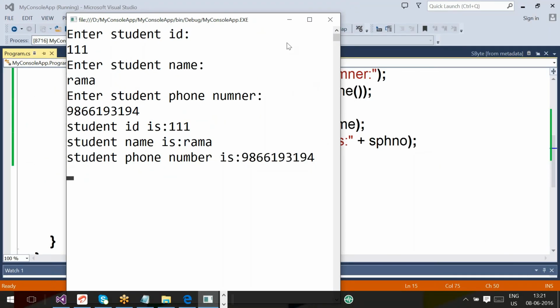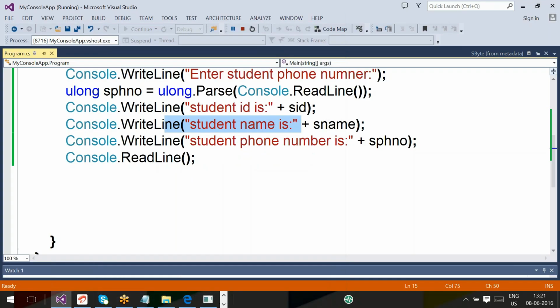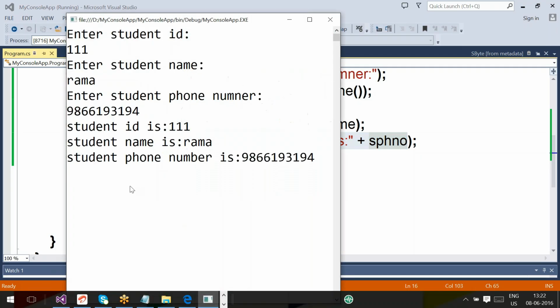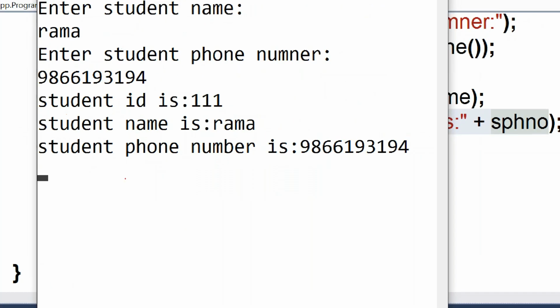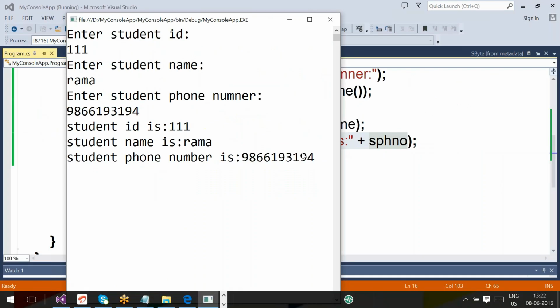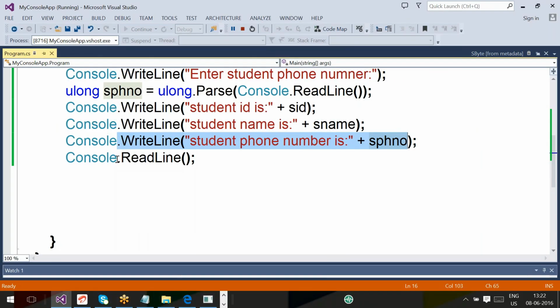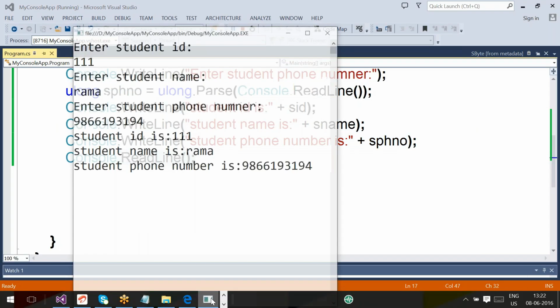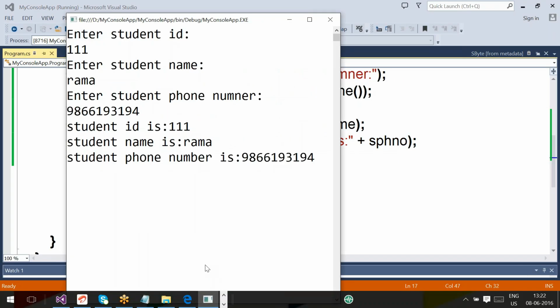Then after this, control will execute Console.WriteLine: Student phone number is, SPHNO, which is 9866193194, and moving the cursor to the next line. Next, control will execute Console.ReadLine. This Console.ReadLine is holding the command prompt window until the user presses the enter key. That's it. That is the story.